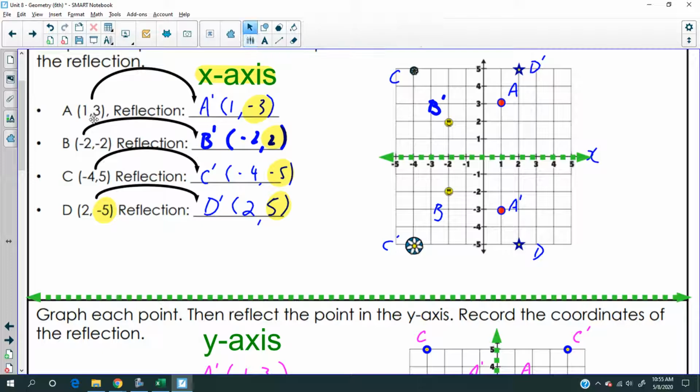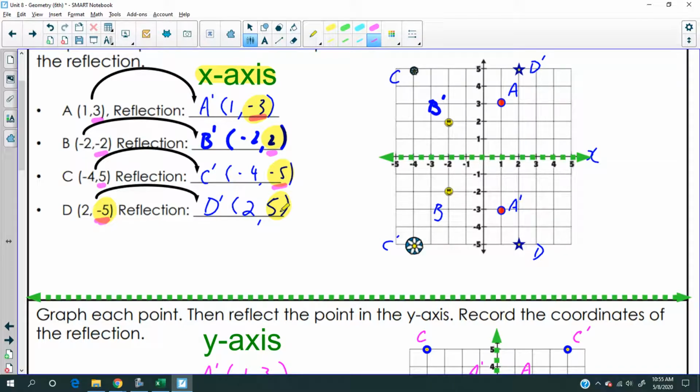Again, let me point this out to you. Have you noticed, right? 3 here became a -3. The opposite of 3 is -3, right? Notice that? And how the opposite of -2 now becomes 2. The opposite of 5 now becomes -5.